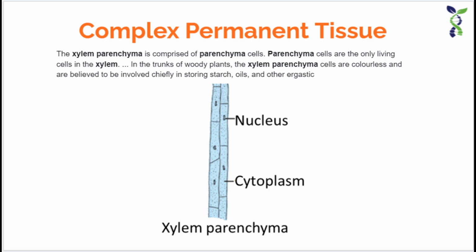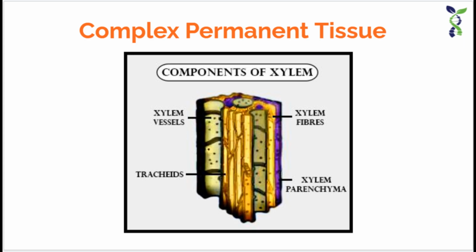They are non-living in nature, so I can say that xylem tissues carry four types of cells, and among them mostly they are dead, some of them are living in nature. So you can see the picture of a xylem tissue which is composed of different types of cells, that is the tracheids, the vessels, the xylem parenchyma and xylem sclerenchyma.